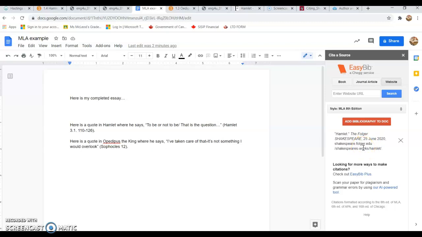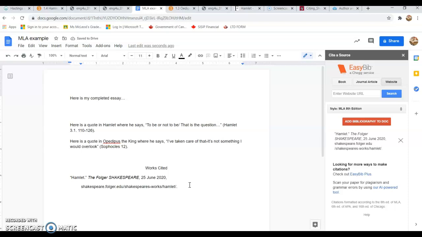Here's what I love about EasyBib built into here, that I can simply click Add Bibliography to Doc, and it automatically formats it and puts it in here in works cited MLA format. So I'm going to hit it down a couple of spaces.